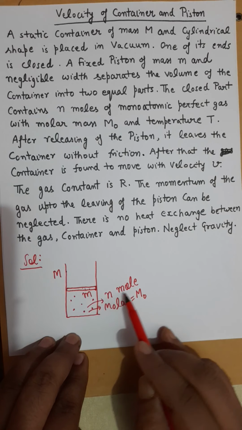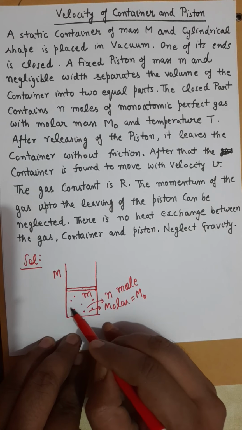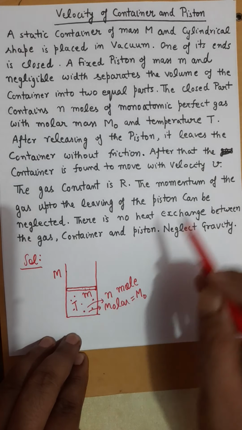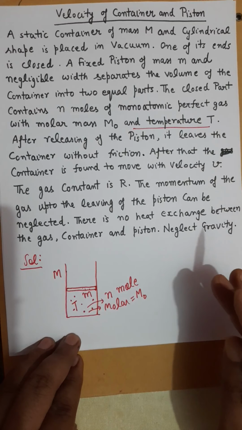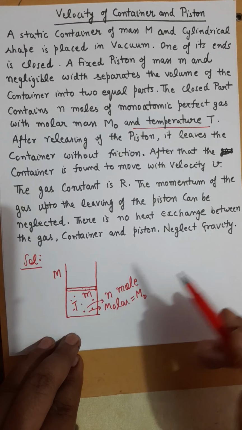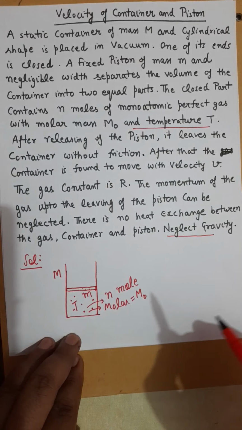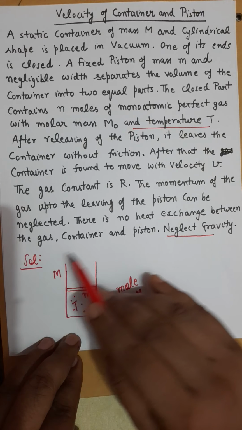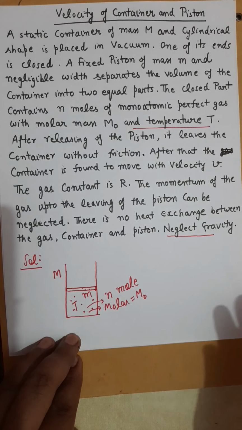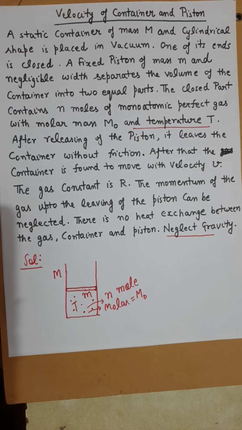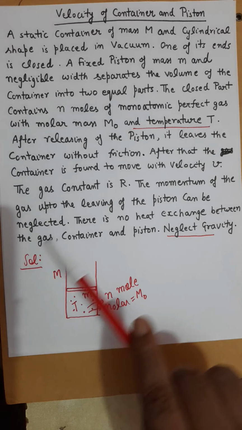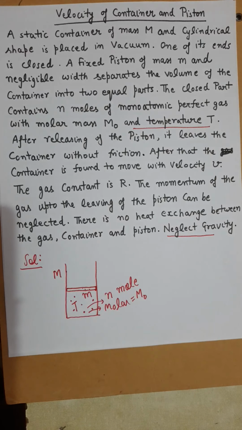Number of moles are given as n. The temperature of the gas is given as capital T. And we have to neglect gravity. And this whole setup, the complete setup is in a free space, which means this system is isolated. Because the whole system is in a free space, it is an isolated system also.